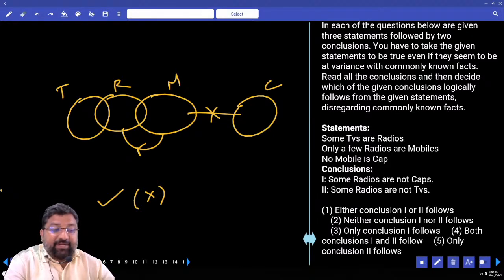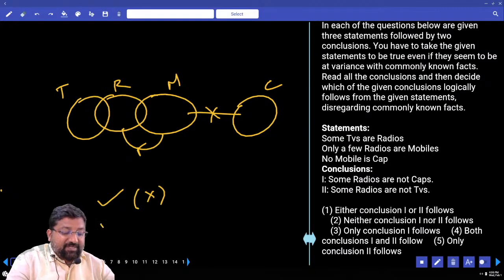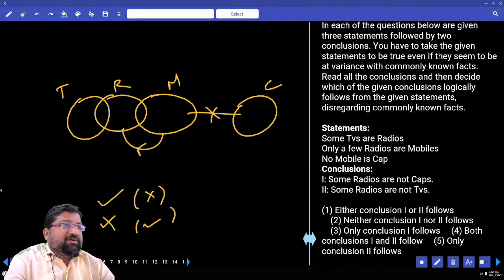Next one: some radios are not TVs. Right or wrong? Right. What is the complementary? All radios are TVs. Can radio go inside TV? Yes. Can radio go inside TV or not, tell me. Complementary right, so what's the answer? Only one.